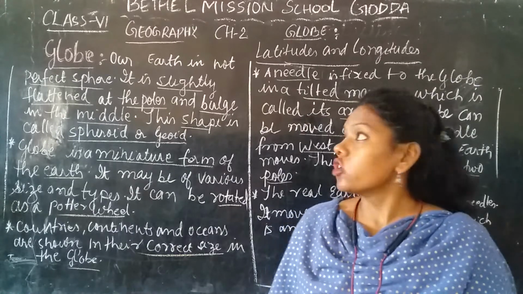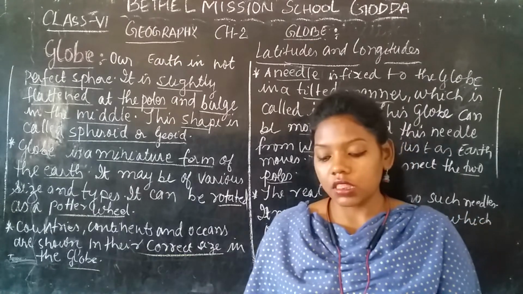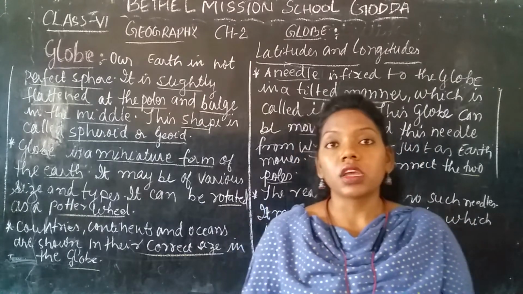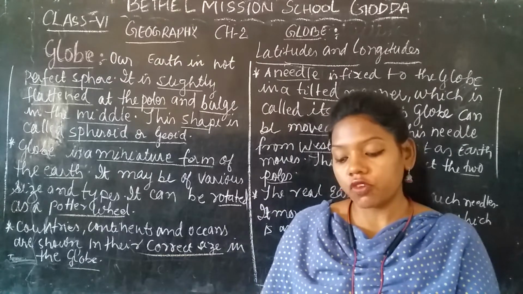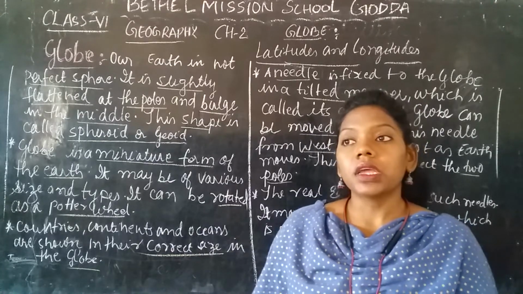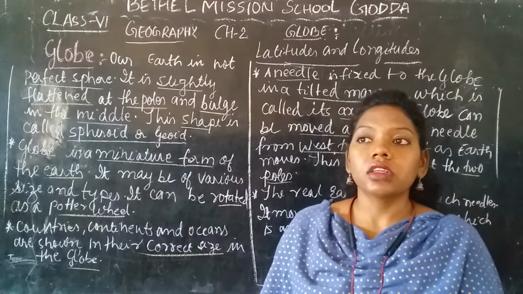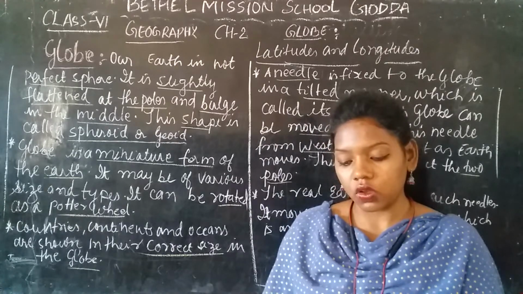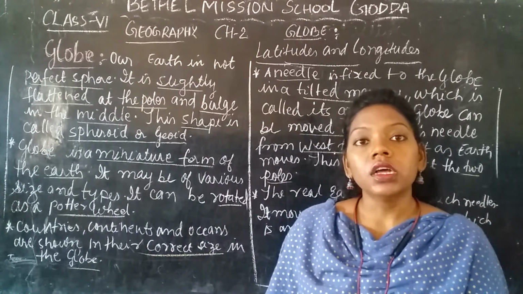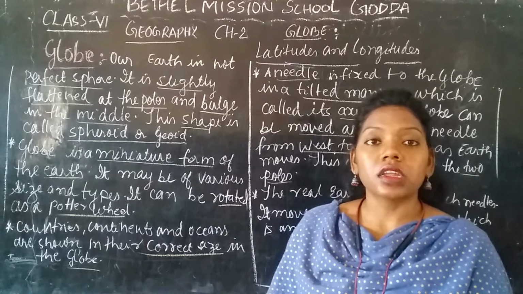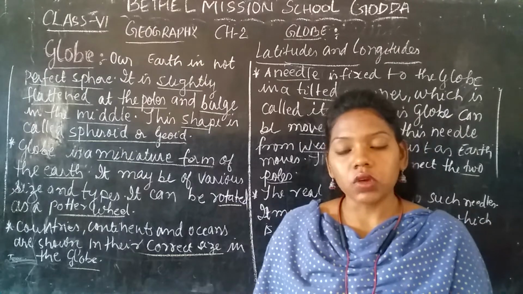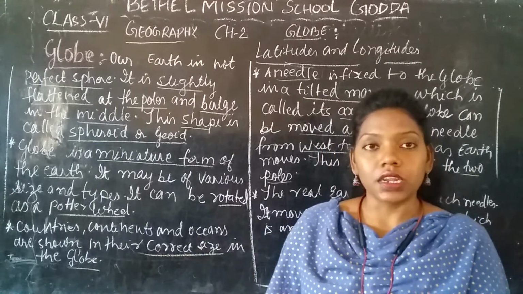So today we are going to study the globe, which is the model of the Earth. This globe is made for studying the Earth's surface. We cannot see the whole Earth together at one time. For that, this globe, the model of the Earth, is made, so that we can look at any place, or we can see the whole world at a time. That is why we study the globe.